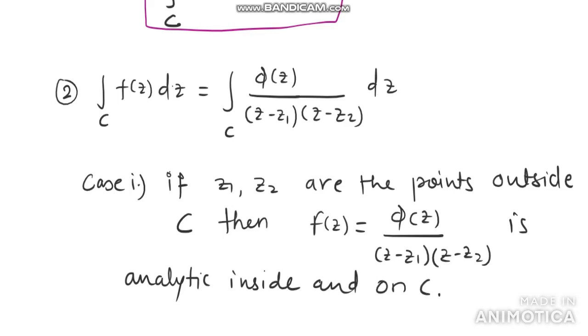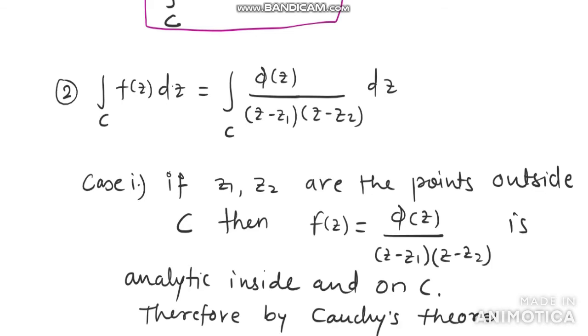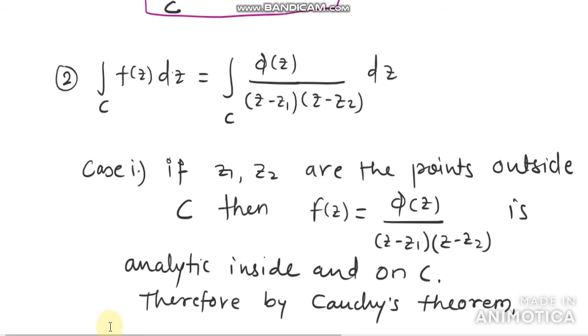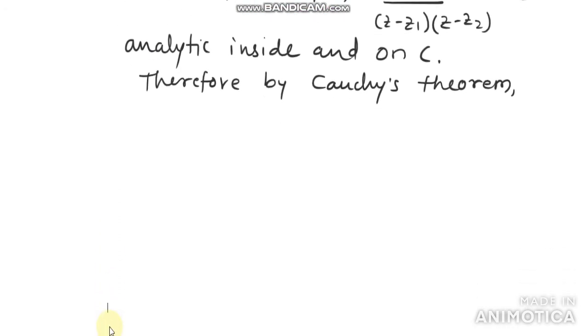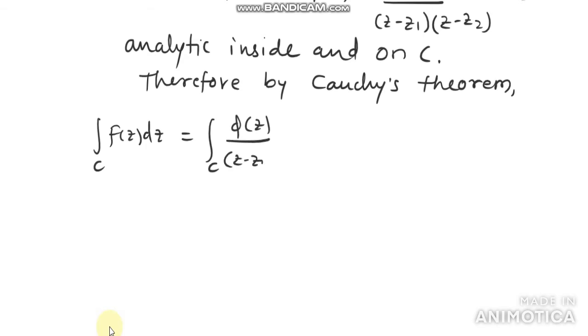So by Cauchy's theorem, the integral over c of f of z dz, equal to the integral over c of phi of z divided by z minus z1 into z minus z2 dz, is equal to 0.